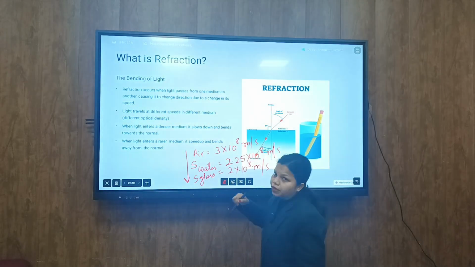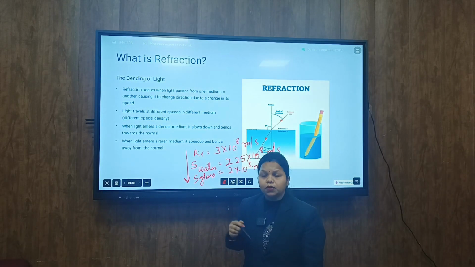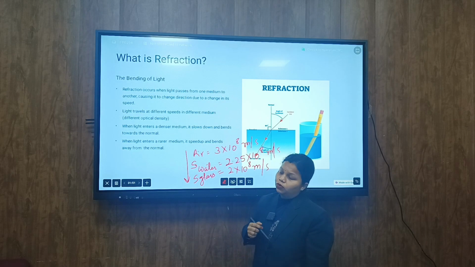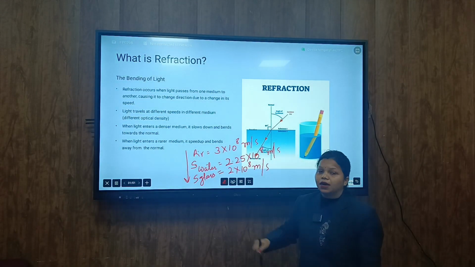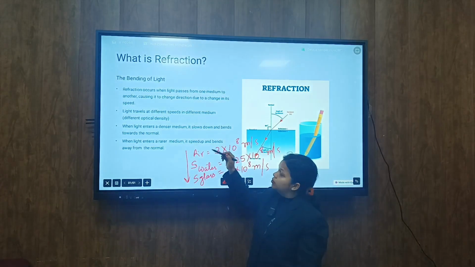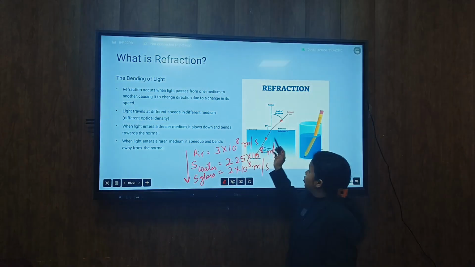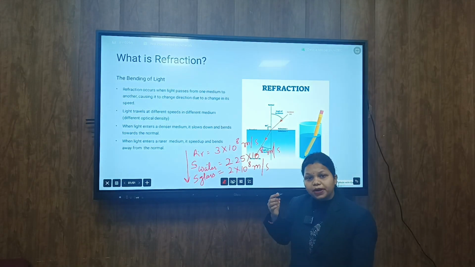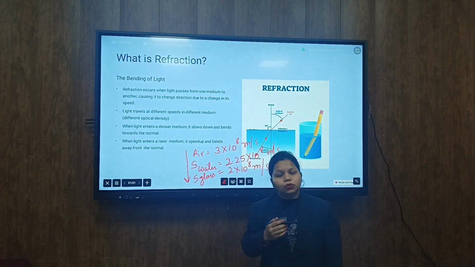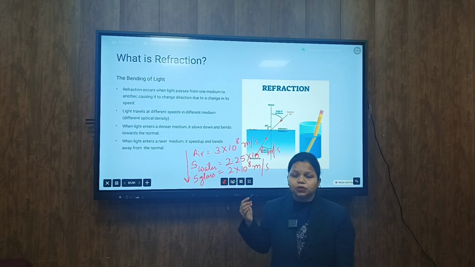Here we have taken examples of transparent mediums because light can only travel through a transparent medium. It cannot pass through an opaque object. So air, water and glass are transparent mediums, and when light passes, it bends either towards its original path or away from its original path.